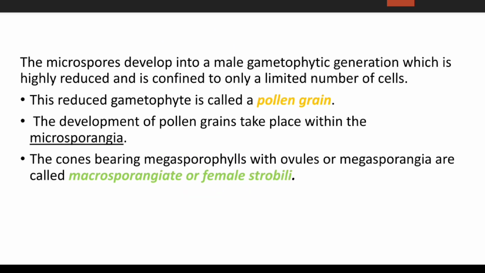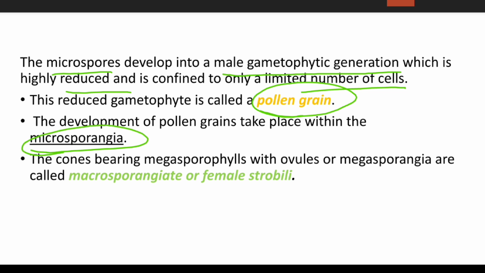The microspore develops into a male gametophytic generation which is highly reduced and confined to a limited number of cells. This reduced gametophyte is called the pollen grain. The development of pollen grains takes place within the microsporangia.